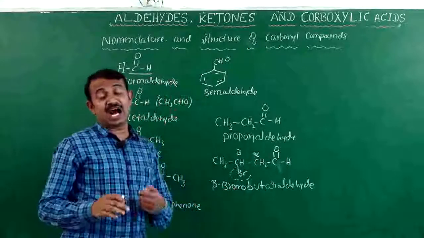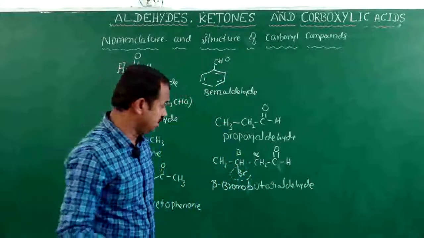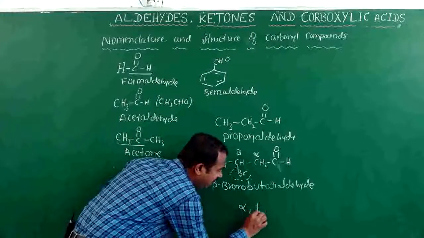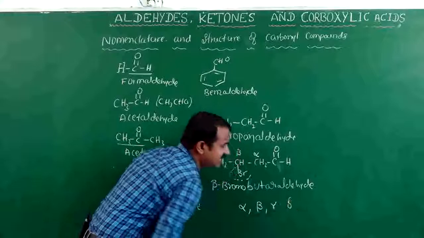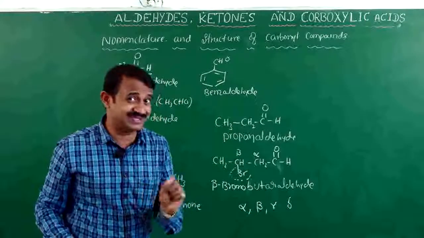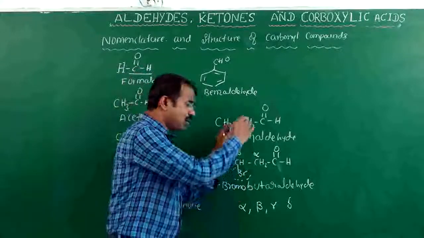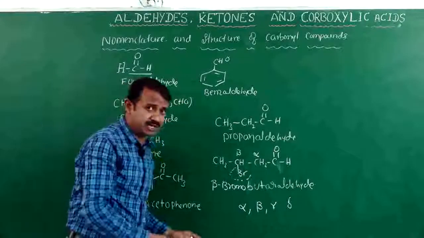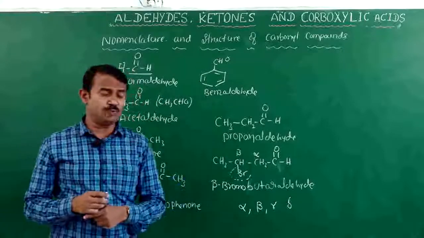In case of a carbonyl compound, aldehyde or ketone, you pronounce the next carbon atoms: this is alpha, the next one is beta, the next one is gamma, the next one is delta. These are in the common system, not the IUPAC system. Next we will go for the structure and common name of aldehydes and ketones, and then the IUPAC system.